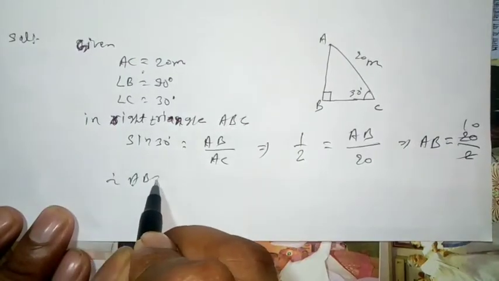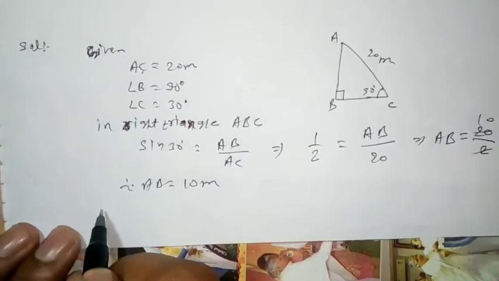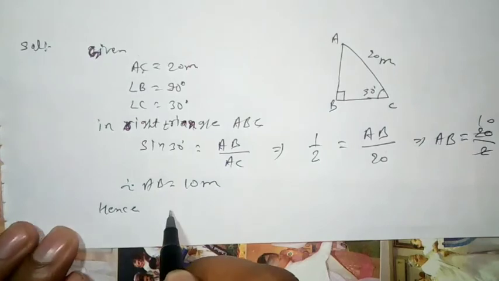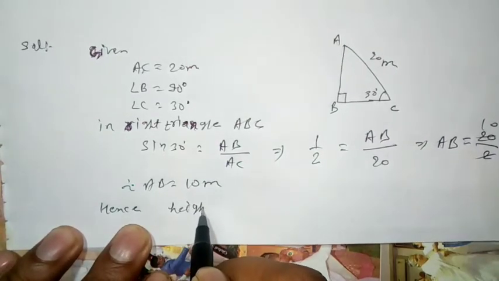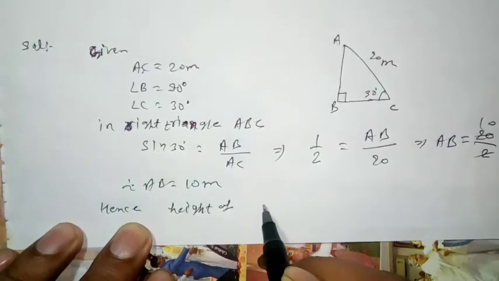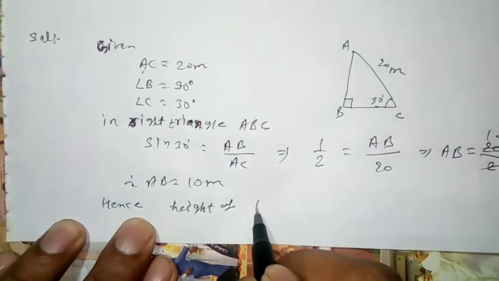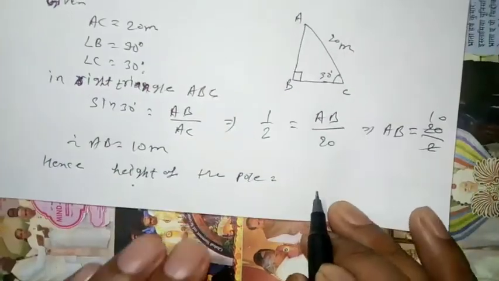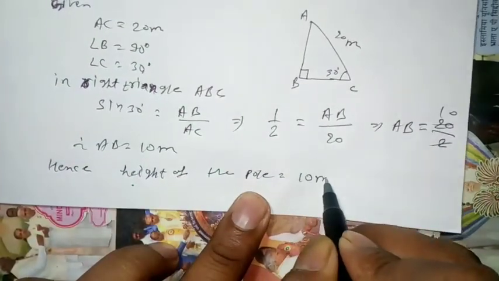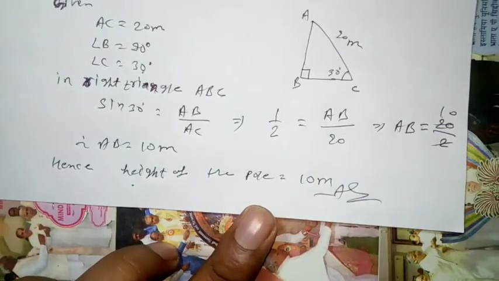Therefore AB is equal to 10 meter. Hence the height of the pole is equal to 10 meter. Answer.